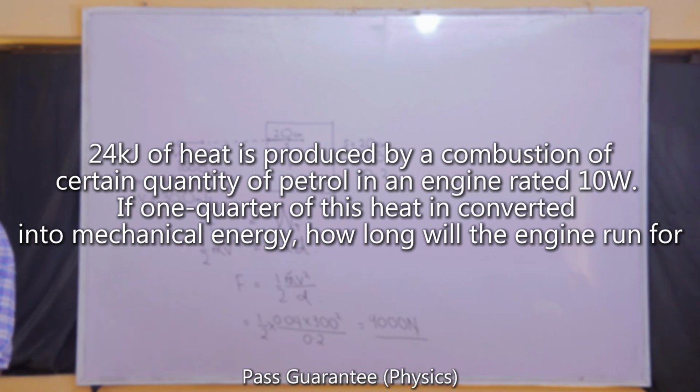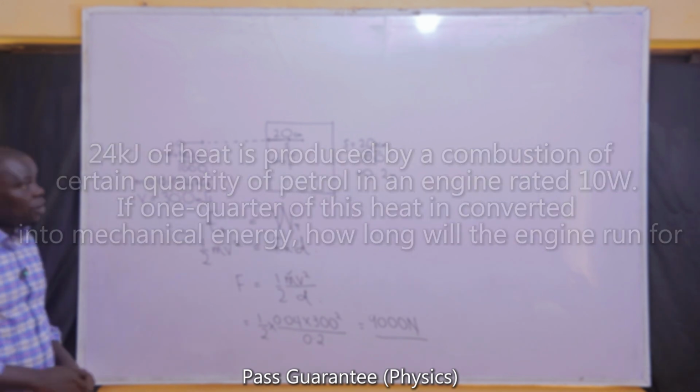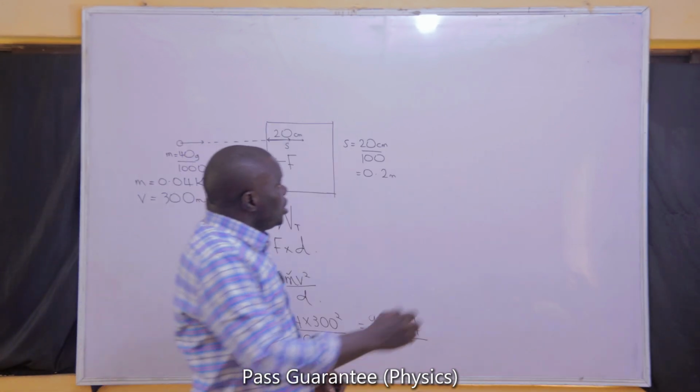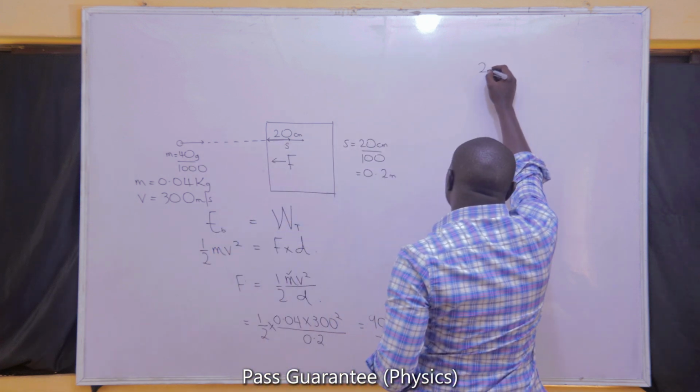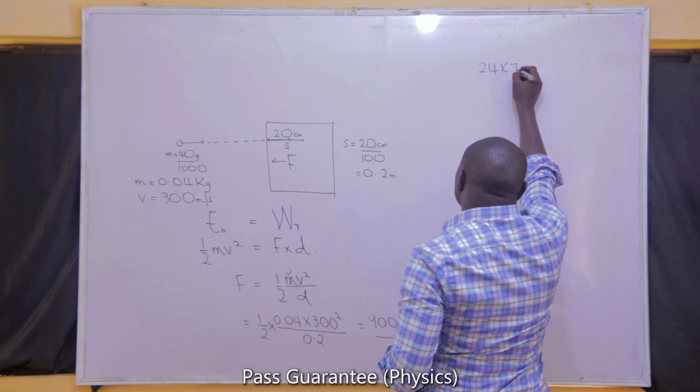Number one, we have 24 kilojoules of heat energy.